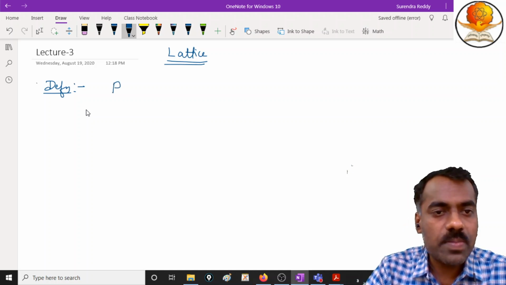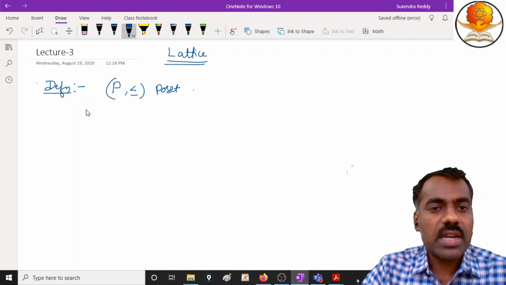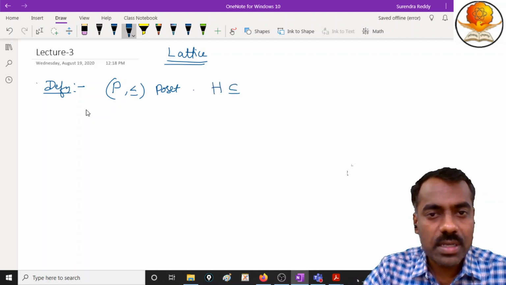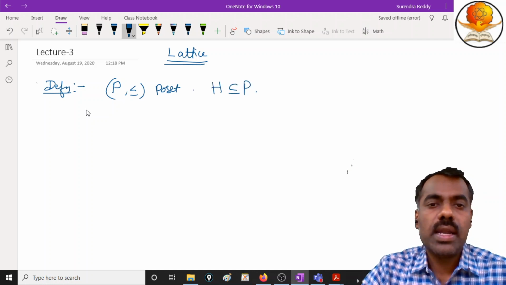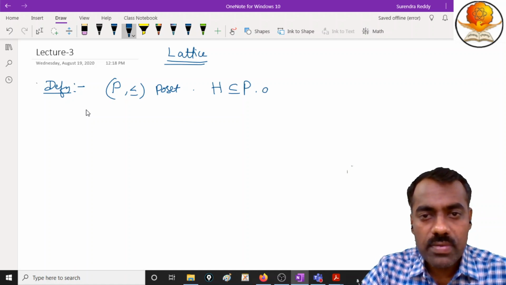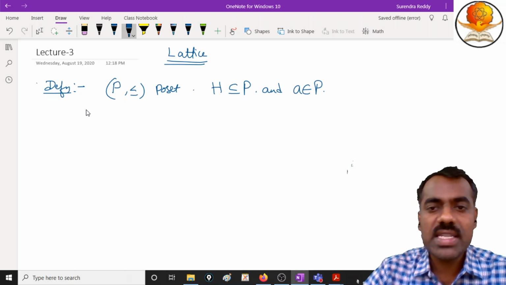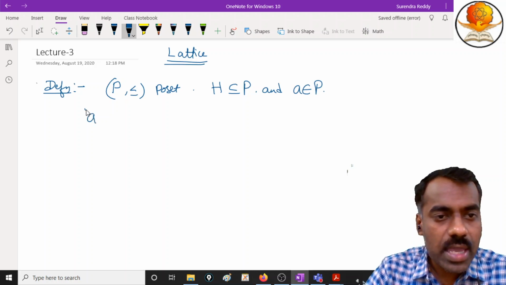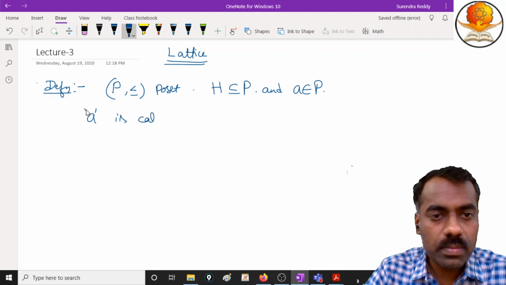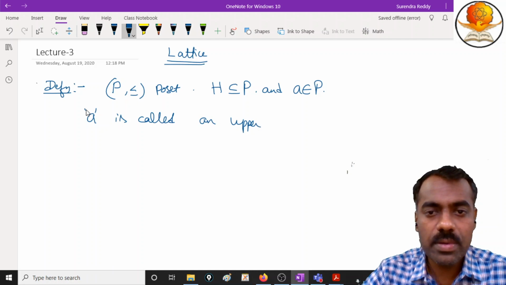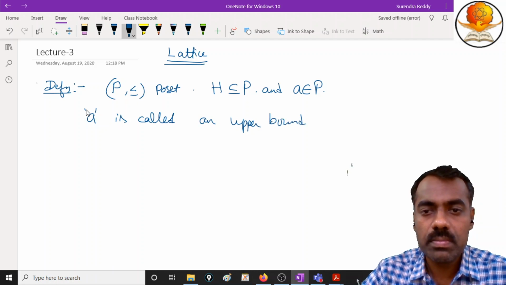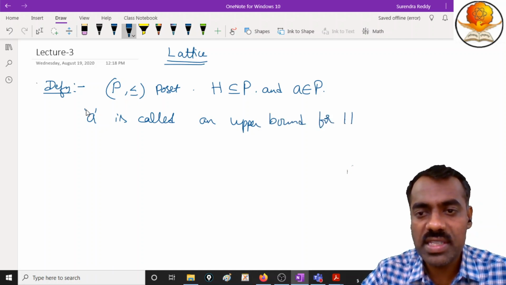Suppose you start with P, which is a poset, and suppose H is a subset of P. If you consider some element A in that poset, we say that A is called an upper bound for the set H.